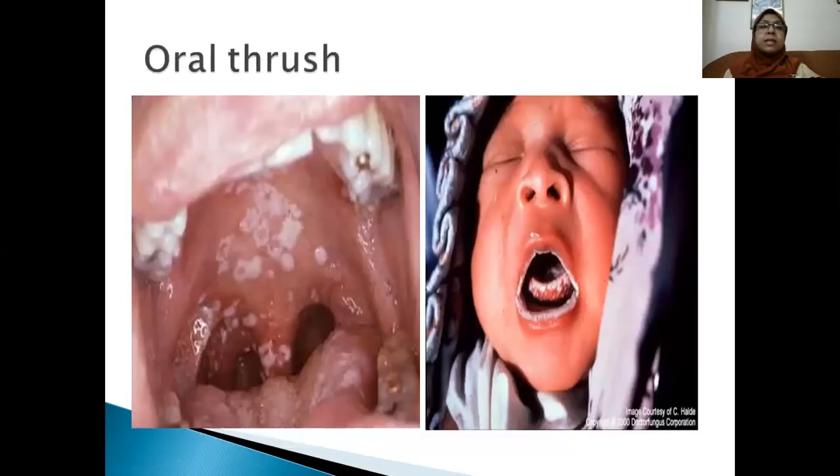This is a photograph of a child with oral candidiasis. Here in the uvula, soft palate, hard palate, within the tongue, within the lips, inner side of the buccal mucosa, everywhere there are curd-like white patches all over the areas of the mouth cavity. This is due to oral candidiasis.